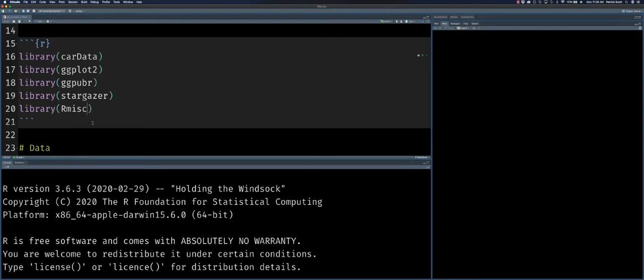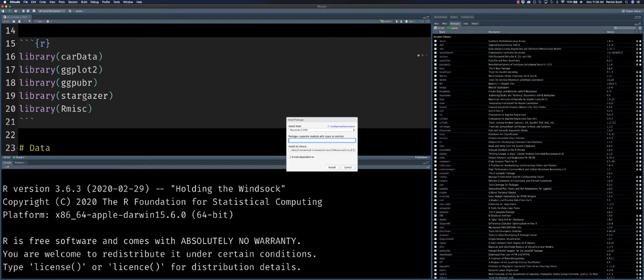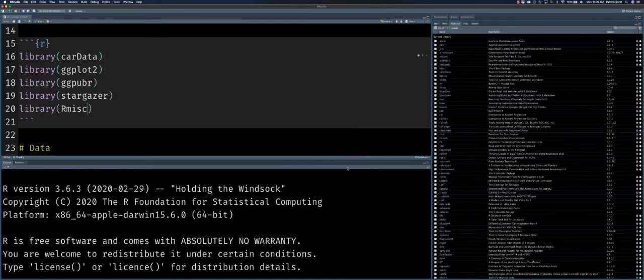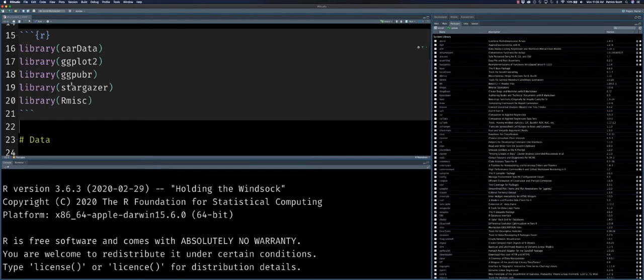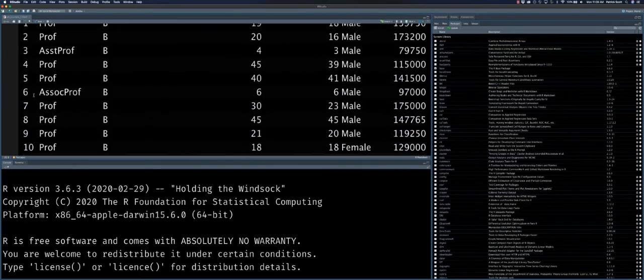If you don't have this library, you're going to want to download it. Use the install.packages command in order to download this, or you can go over here within the Packages tab. You can click that Install button and search for whatever package you need, and it'll give you exactly what you're going for. All right, so great. Once we have that, we're ready to scroll down.